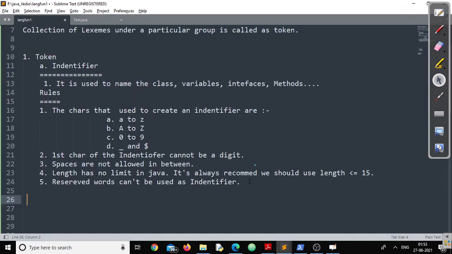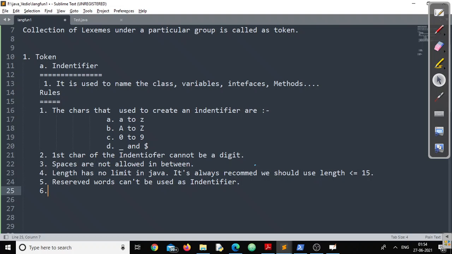Now the question is, definitely there should be the biggest doubt in all of your minds. The doubt is, sir, how many reserved words are there in Java? Who are they? If we know who they are, next time when we are creating a Java identifier, we should be very careful.